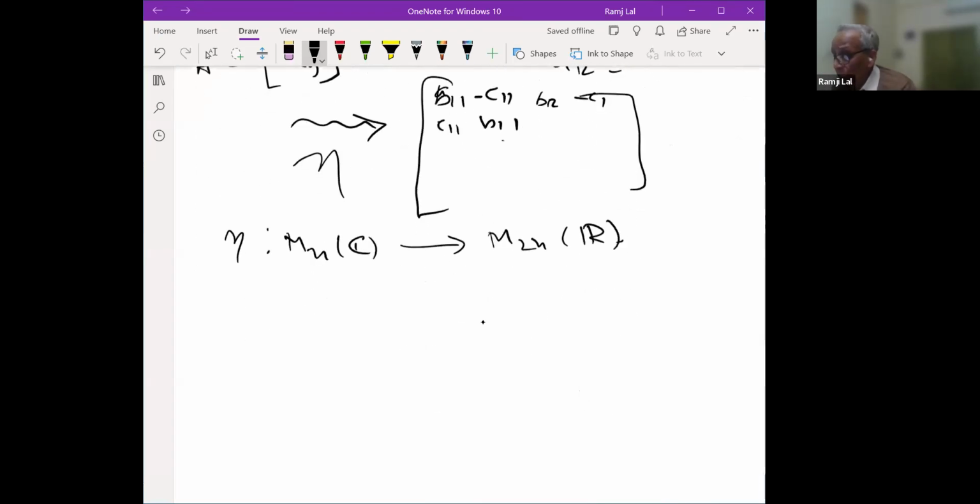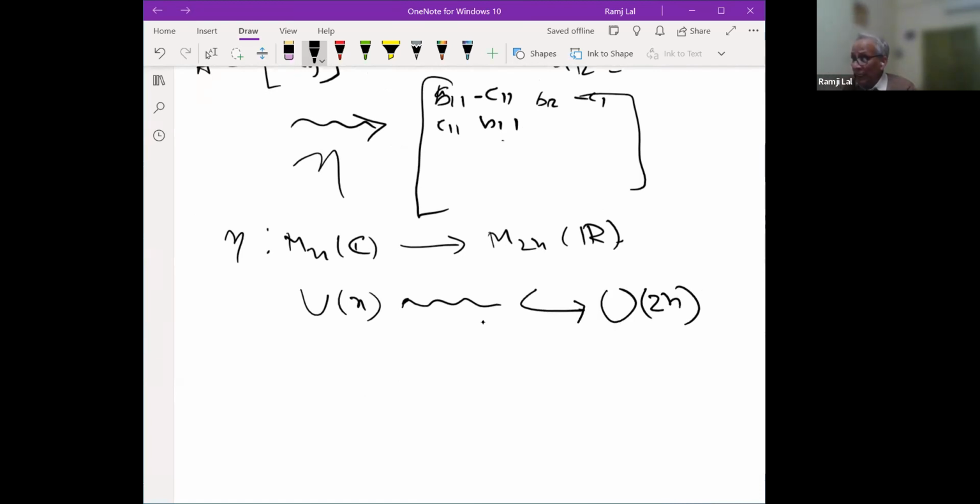Maybe you can try to view what a unitary matrix will look like as a real matrix. You can easily observe that under this embedding, Un will be mapped to a subgroup of O2n.